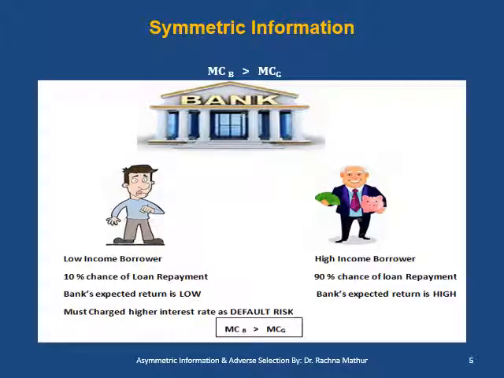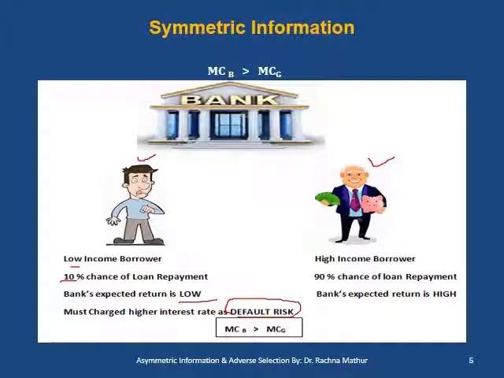Now let us understand this with the help of an example. Suppose he is Mr. A and he is Mr. B. Mr. A is a low income person and this is known by the bank. Both Mr. A and the bank have complete information about each other. So when the bank is lending money to Mr. A, there is a 10% chance of loan repayment. Therefore, the bank's expected return lending to Mr. A is low. Therefore, the bank must charge a higher interest rate from Mr. A as a default risk.